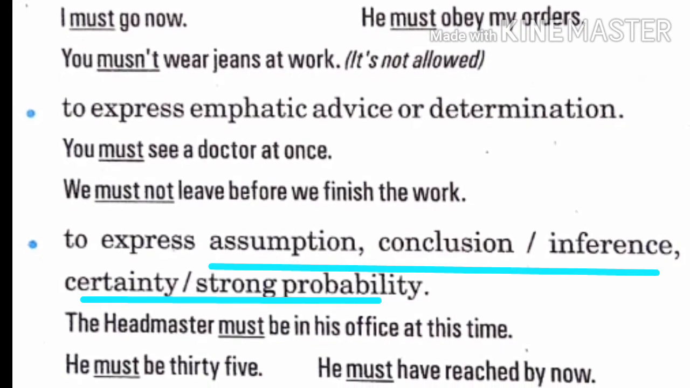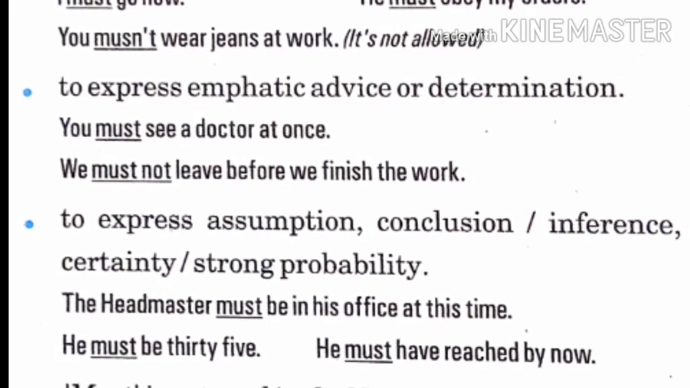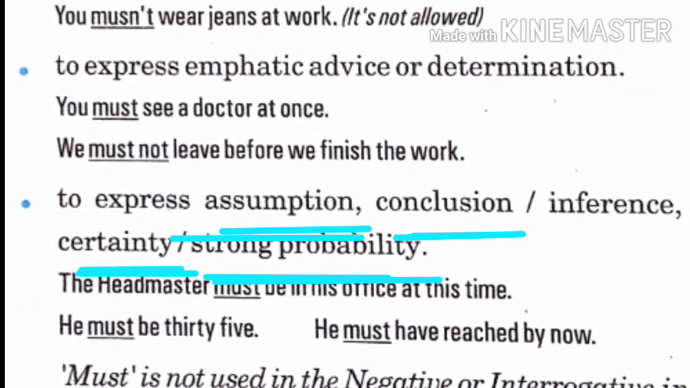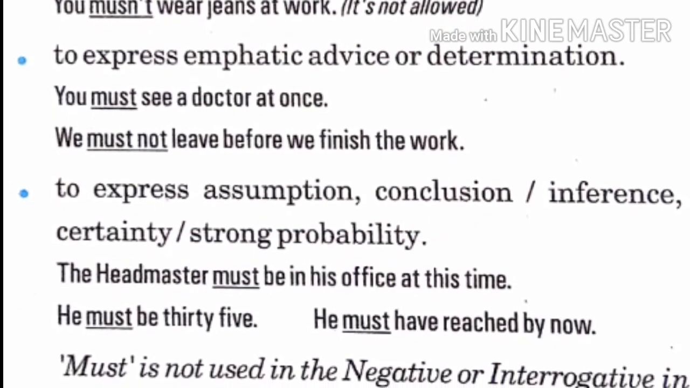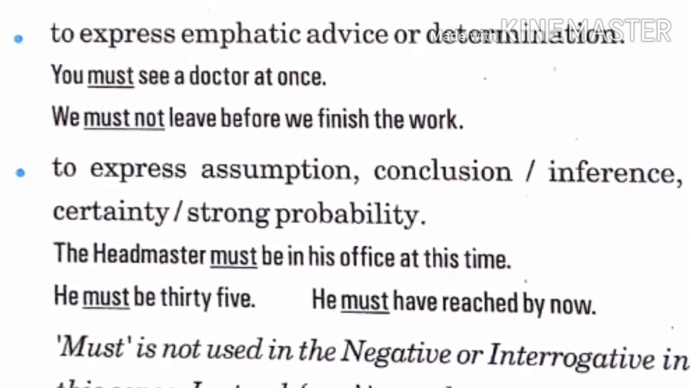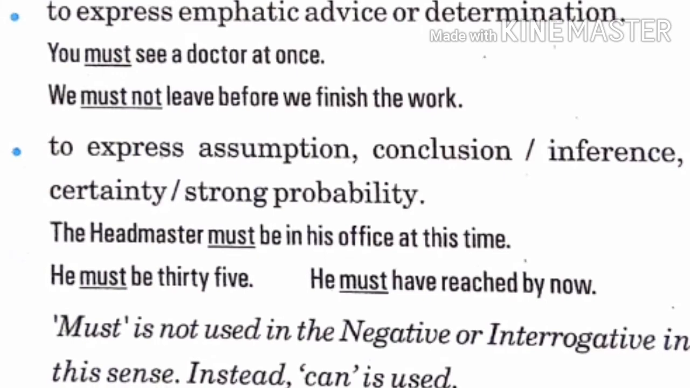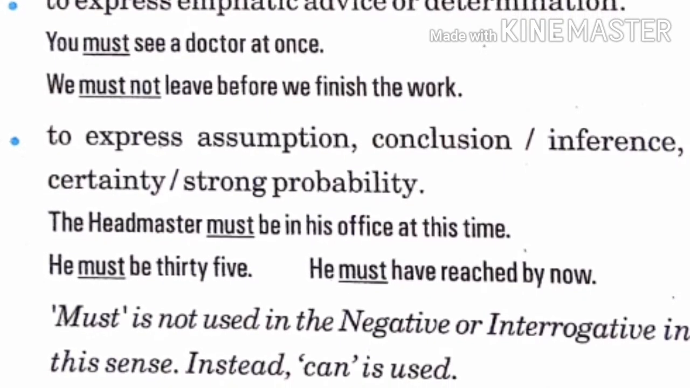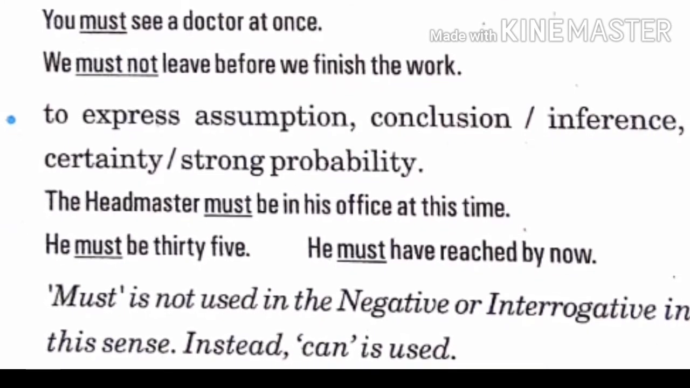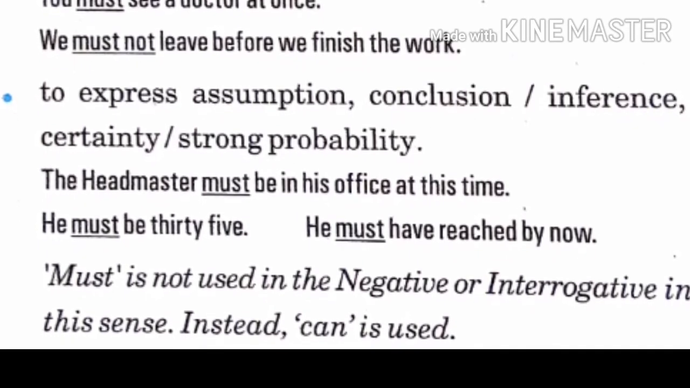To express assumption, conclusion, certainty, strong probability. Strong probability means there are strong chances of an event occurring. For example, the headmaster must be in his office at this time. There are strong chances that the headmaster is in his office. He must be 35. That is certain, that he must be 35 by now. Now children, remember, must doesn't have a past tense form. So we can use have to or had to. Have to in case of present tense and had to in case of past tense. Must doesn't have a past tense.